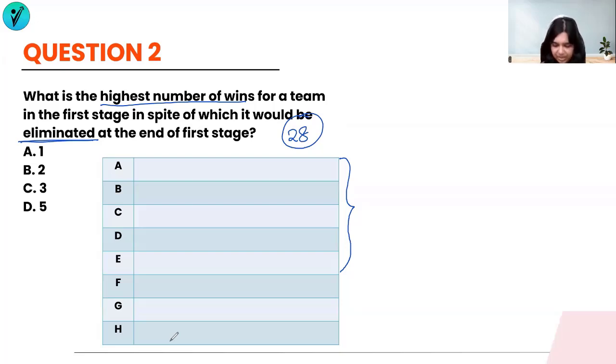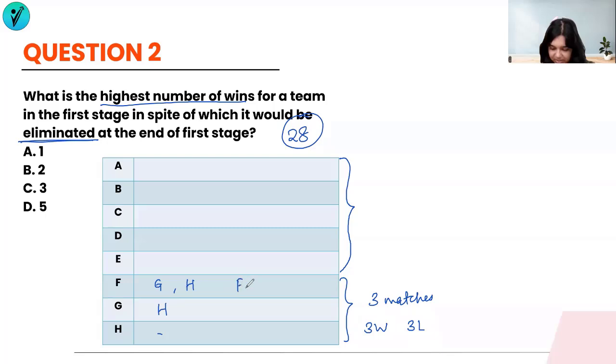Now, out of the 28 matches, if you want to minimize the number of wins among F, G, and H, what can be done? F has to play games with G and H, G has to play a game with H, and H does not play any other game. So I'm considering that F has won both matches, or I could have one win and one loss, in which case somebody else will get a win, right? So how many matches are there between these three? There are 3 matches being played. That means there are 3 wins and 3 losses to account for. So we have to give 3 wins amongst F, G, and H.